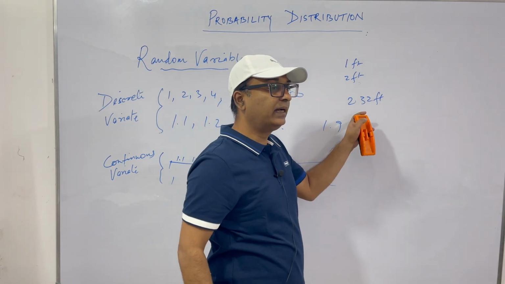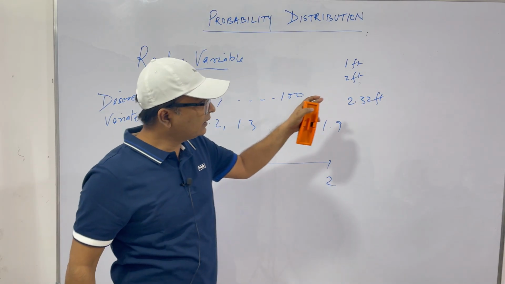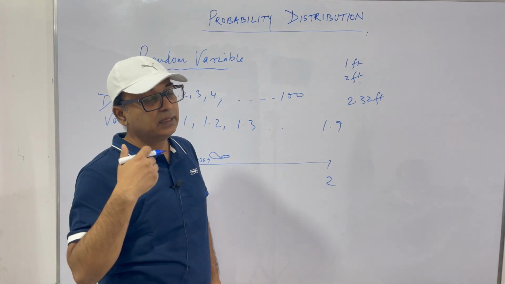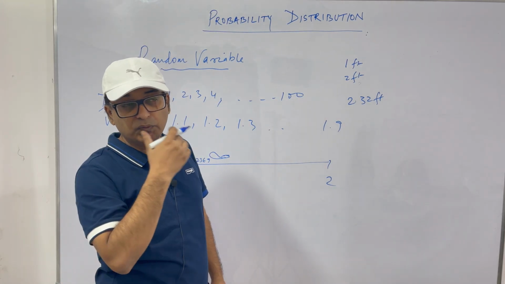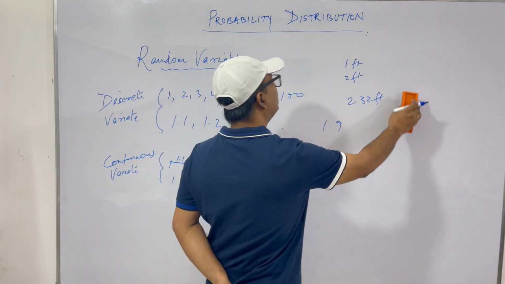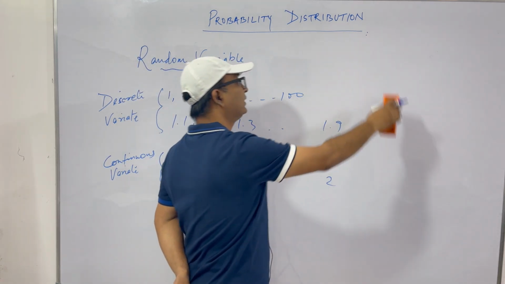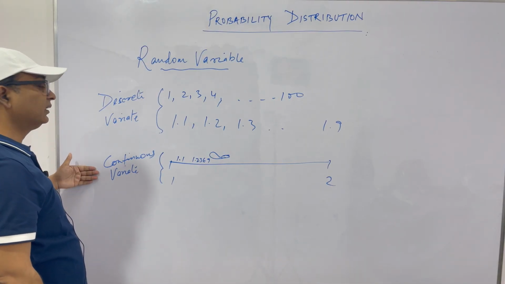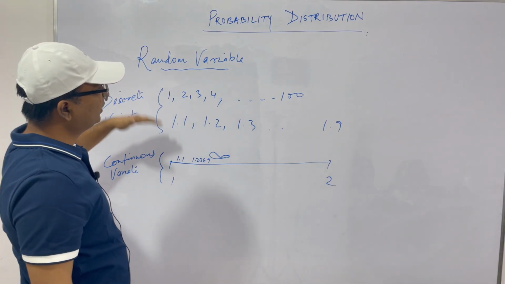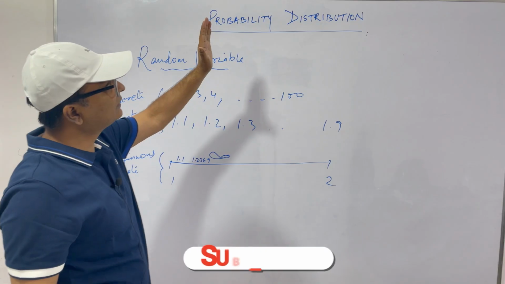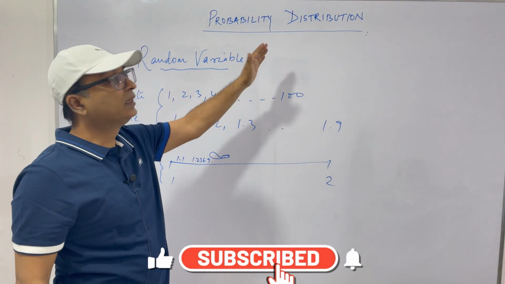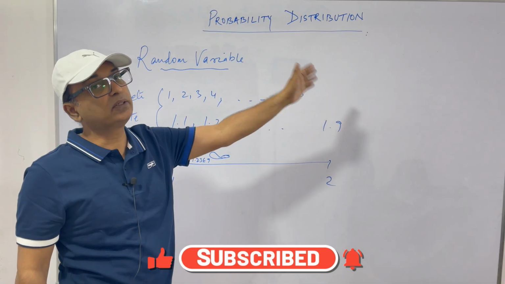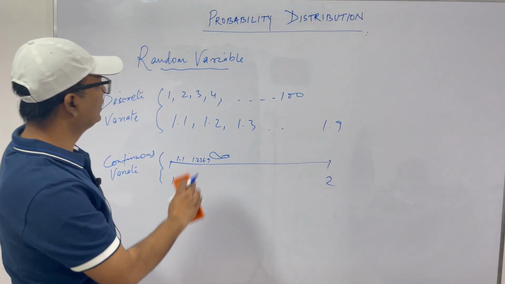So height, weight, length have a continuum. You can have any value between any two values. So that is called continuous. Similarly, we have discrete variate and continuous variate. This is very important to understand, because our study of probability distribution will be divided into discrete probability distribution and continuous probability distribution. Clear up till now?